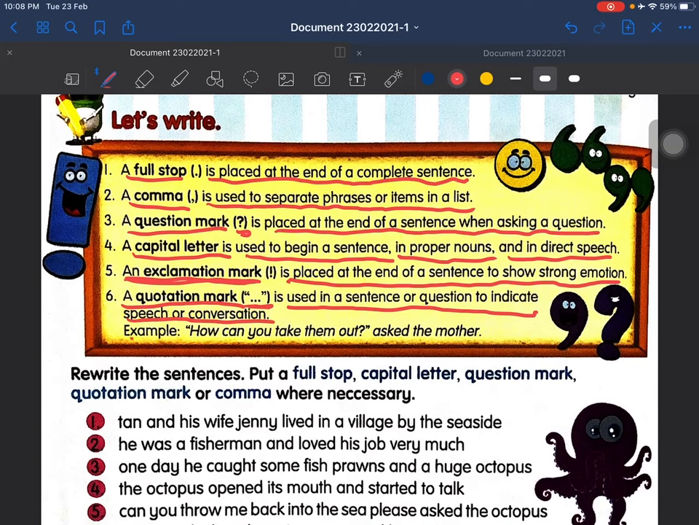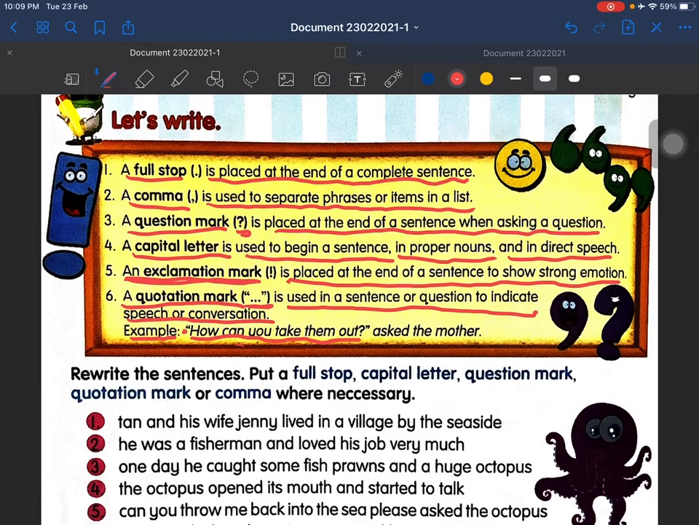For example, you look at the example here. The quotation mark is used here. The sentence is going like this: how can you take them out? Ask the mother. This is the mother's speech. The mother says like this. So it is quotation. You use quotation to indicate it.